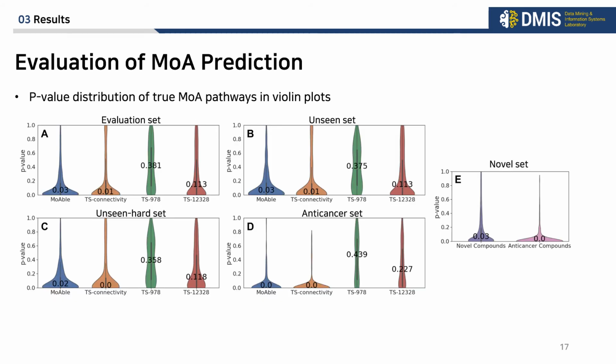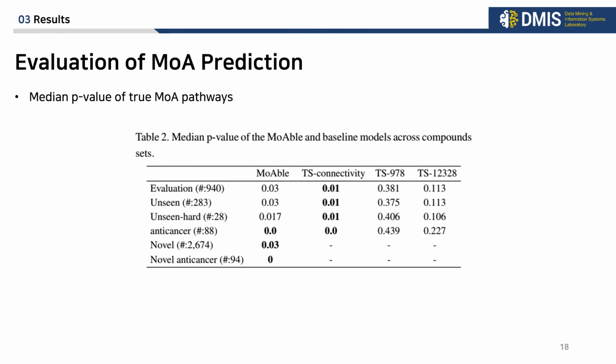This is the p-value distribution of true MOA pathway in violin plot for each compound set. And this is the table of median p-value of true MOA pathways. We can observe that MOA achieves much lower median p-value than TS978 and TS12328. And it's comparable to TS connectivity for all compound sets, which means MOA is able to accurately predict the MOAs of even further unseen compounds without using actual signatures.